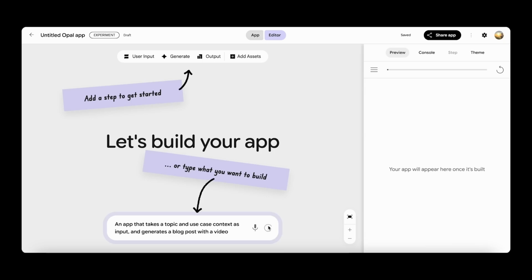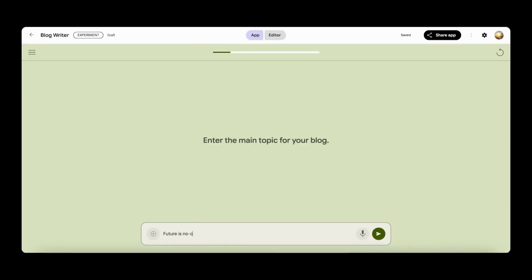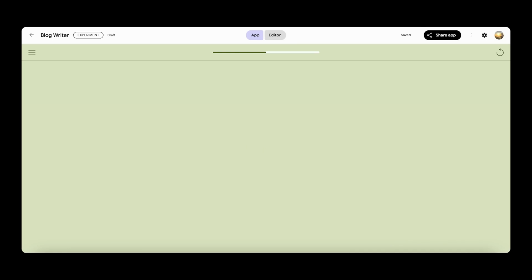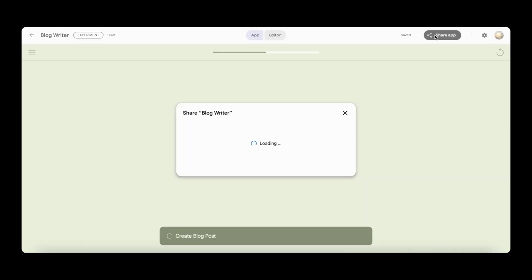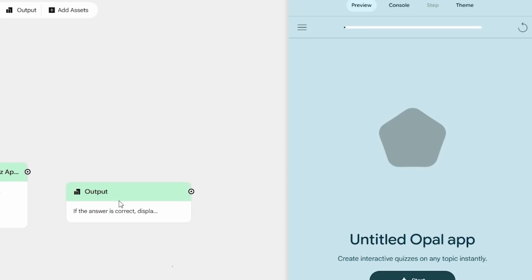As of now, Opal's in public beta, available only in the US. But even in this early phase, testers have already created basic front-end apps, calculators, planners, portfolio templates. It's not built for heavy back-end or real-time apps yet, but for quick prototypes and simple tools, it's already a game changer.